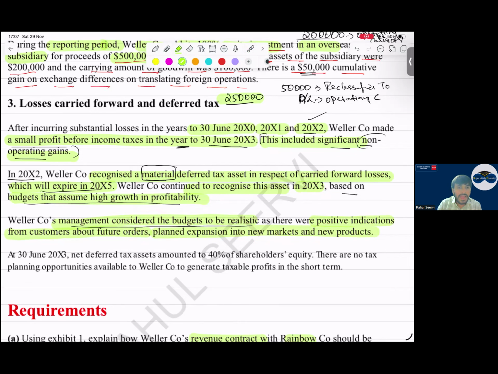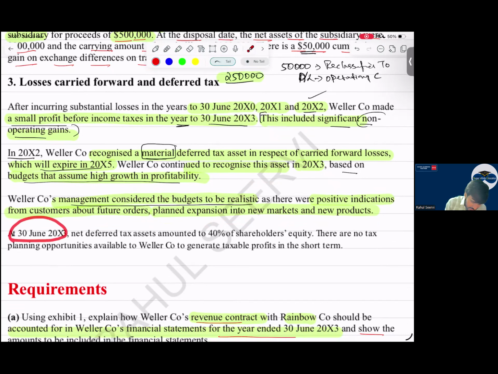Okay, they're telling planned expansion. They have planned some expansion into new markets and new products. Is it guaranteed that if I plan expansion into new markets and new products, it will generate profits? Not, sir. Then at 30th June 2003, net deferred tax amount to 40% of the shareholders' equity. The amount is material. That is the reason they mentioned the net deferred tax amounted to 40% of shareholders' equity.